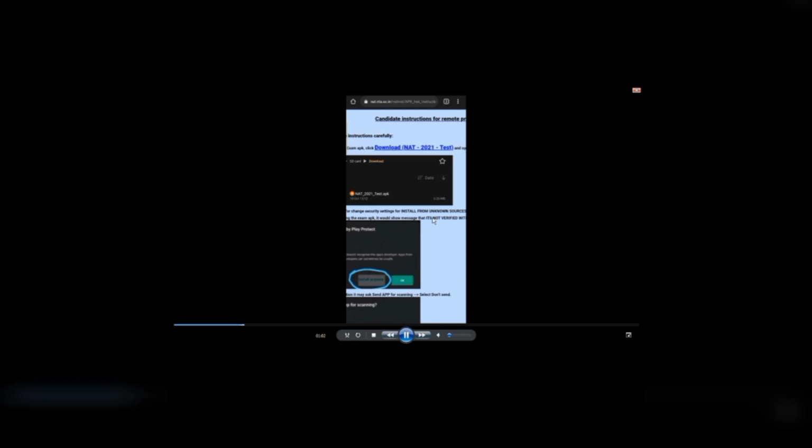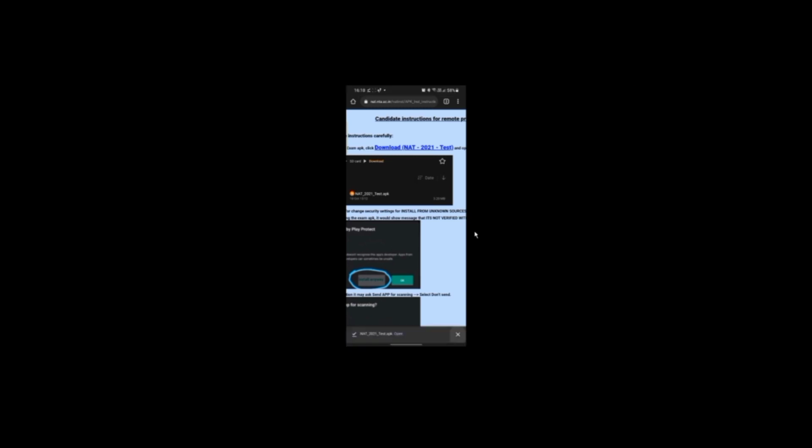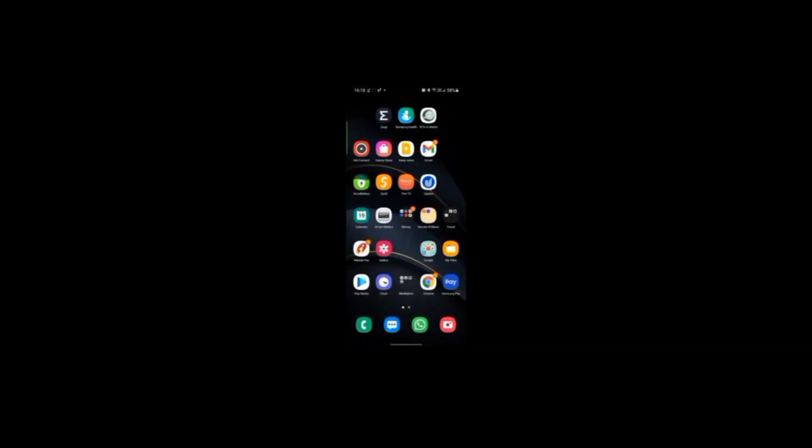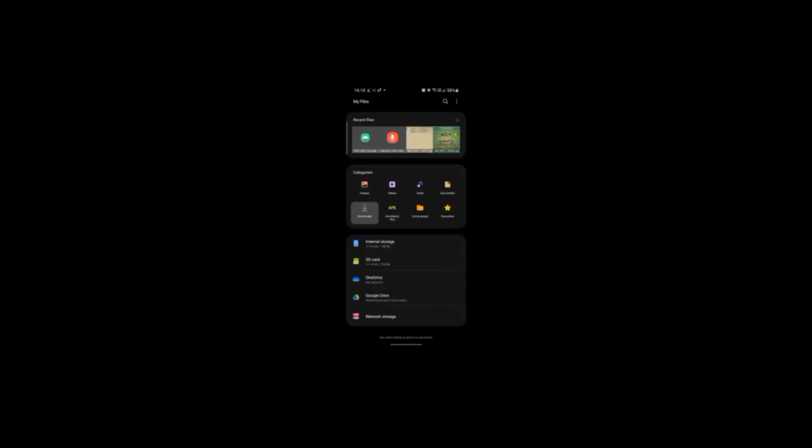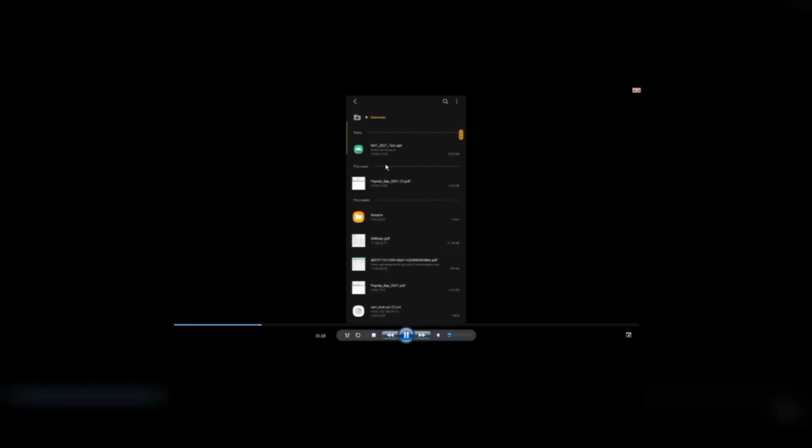Next, once you click that one, you need to select the download folder and click download. You can either click on open directly here, or you can go from the file manager. If you go to file manager, in downloads, you can see this one, NAT 2021 test.apk.